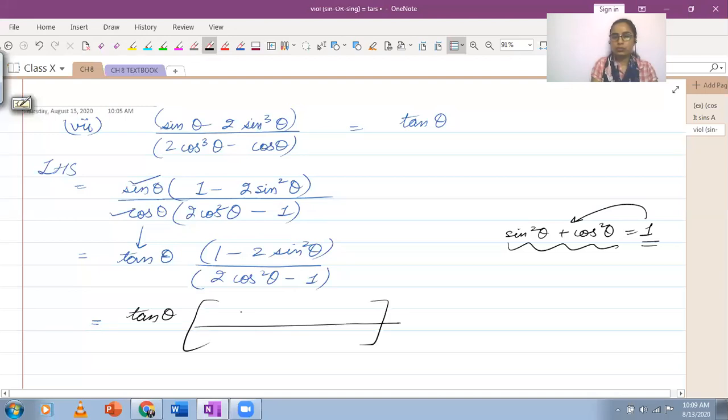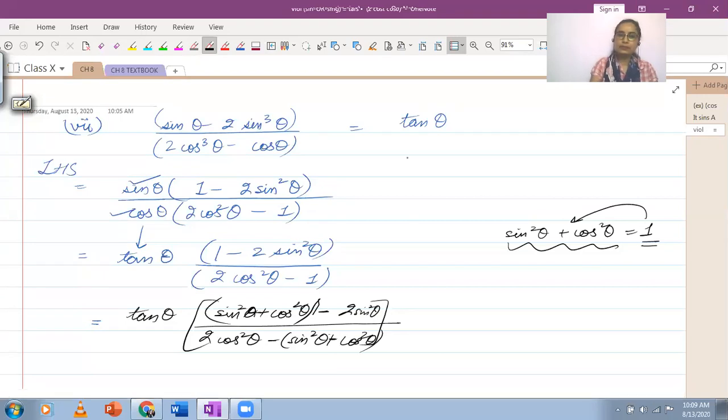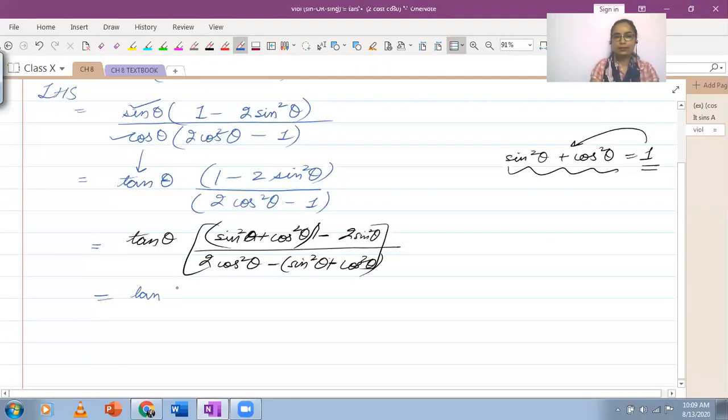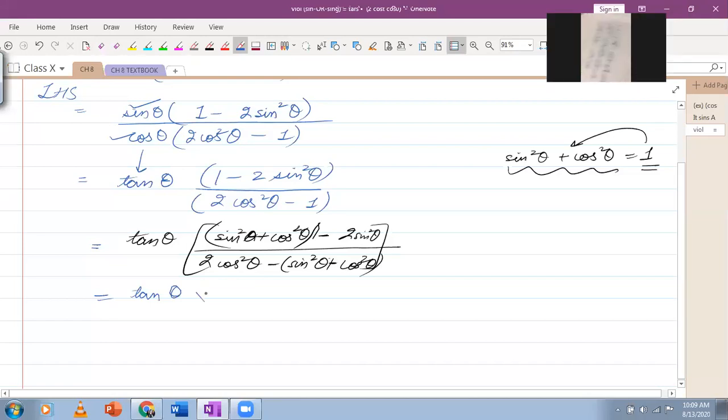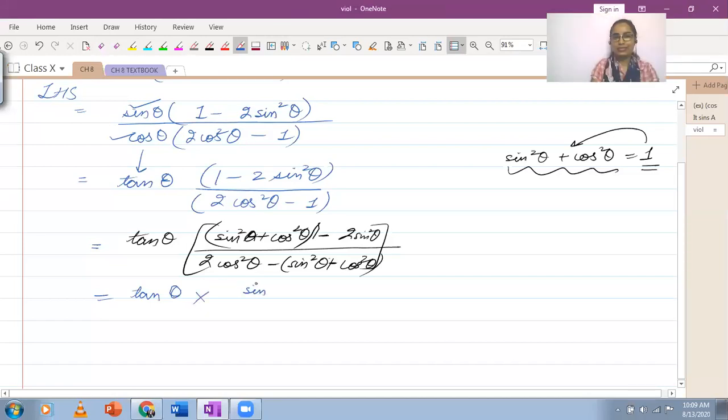So I'm just going to do this in the numerator and denominator. I've got 1 replaced by sine square theta plus cos square theta, minus 2 sine square theta as it is. In the denominator, 2 cos square theta minus sine square theta plus cos square theta. Now simplify this. Let's open the brackets. Sine square theta plus cos square theta minus 2 sine square theta.